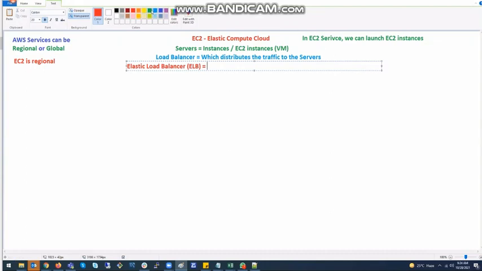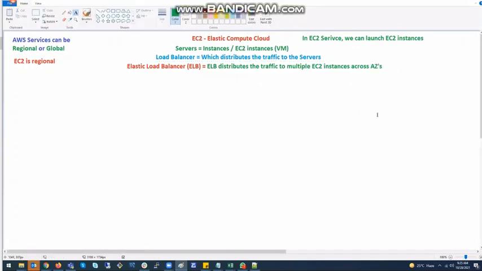And let's try to put this elastic load balancer definition. What is elastic load balancer? ELB, now let's put that. ELB distributes the traffic to multiple EC2 instances across availability zones. Simple. This is the actual definition of elastic load balancer. So if anyone asks you what is load balancer or what is elastic load balancer, you should clearly say this.